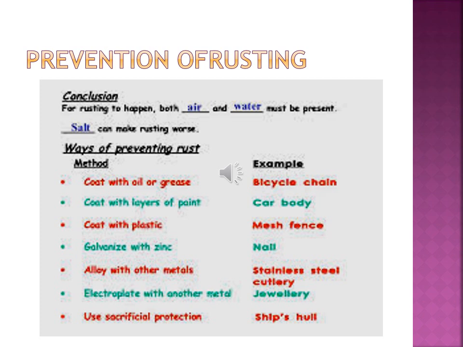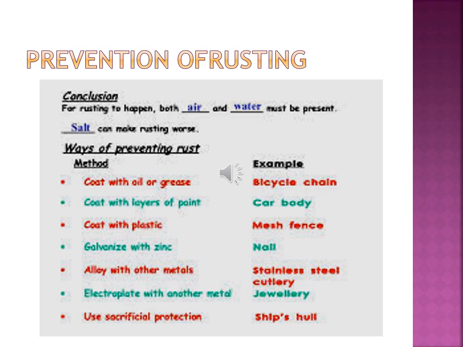So it makes a surface on it and it prevents the rusting. Zinc metal remains unaffected by air and moisture. That's why they are coated with zinc. Iron sheets used for making buckets, drums, dustbins, roof sheds are also galvanized to prevent them from rusting.